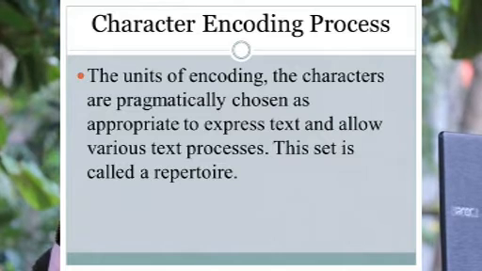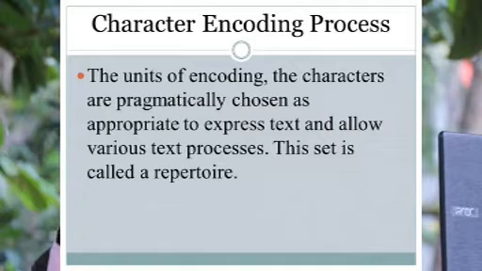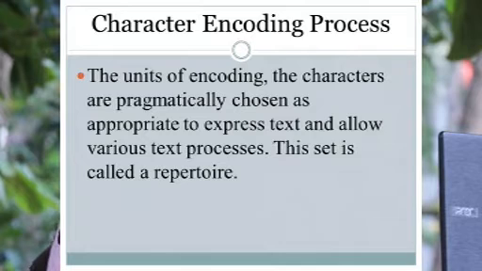The units of encoding, the characters, are pragmatically chosen as appropriate to express text and allow various text processes. This set is called the repertoire. Underline it, it is very important.